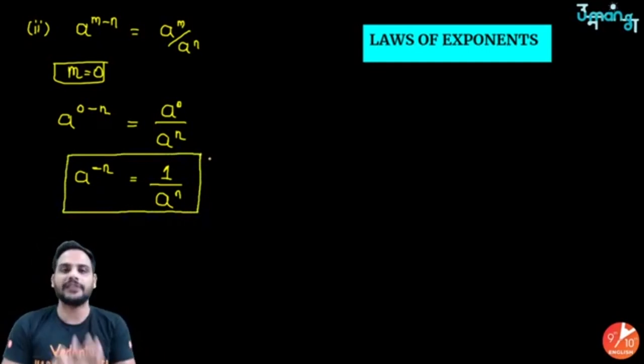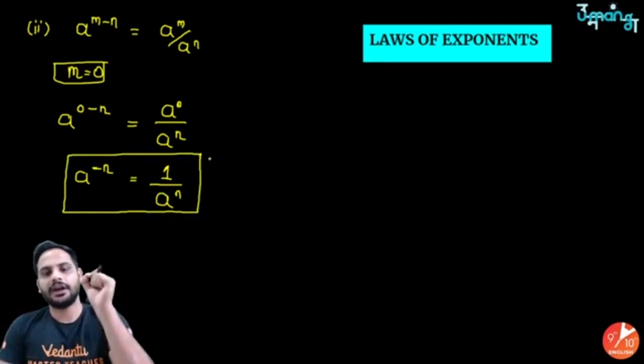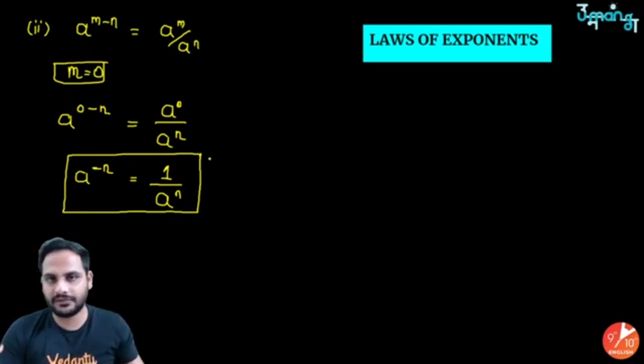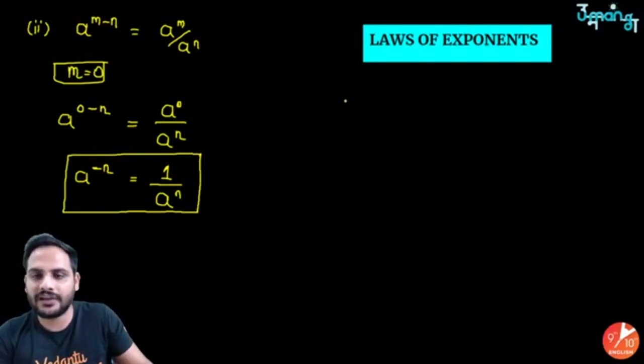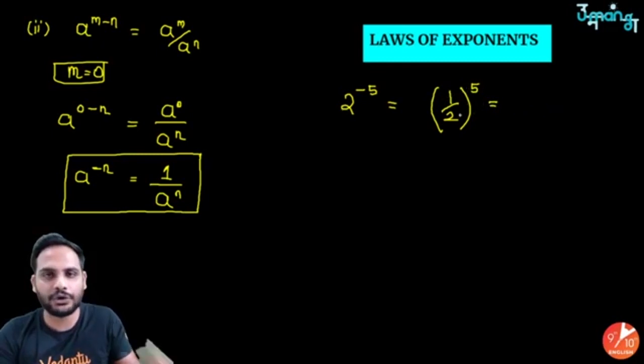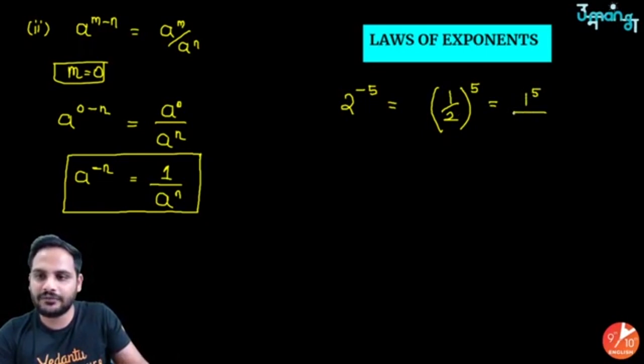If the power is negative and you want to change the power from negative to positive, just reciprocate the base. For example, suppose I give you 2 raised to the power minus 5. If you have a negative power and want to change it to positive, just reciprocate the base. So base is 2, reciprocal is 1 by 2. Now you can write the power as 5, so 1 by 2 raised to the power 5. I have told you power distribution is possible in multiplication and division, so it can become 1 raised to the power 5 upon 2 raised to the power 5. 1 raised to the power 5 is 1 only, upon 2 raised to the power 5. So directly I have written it.